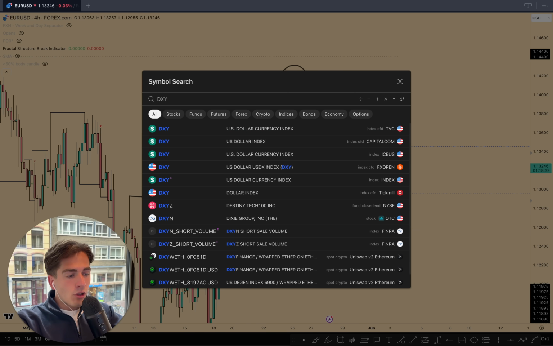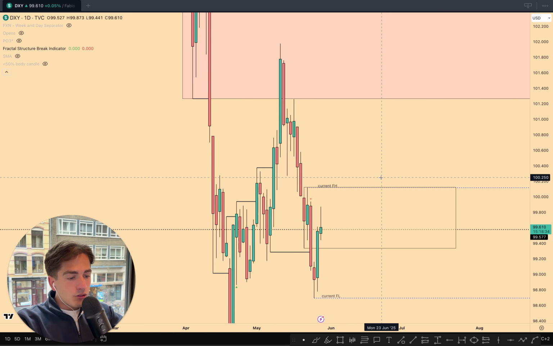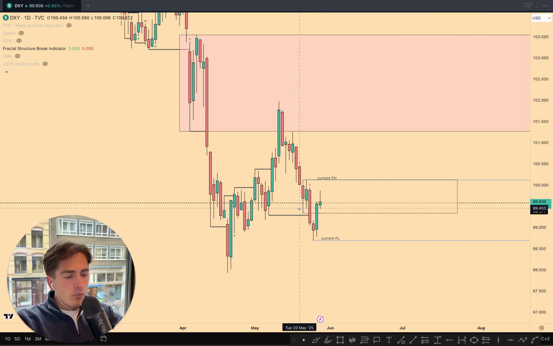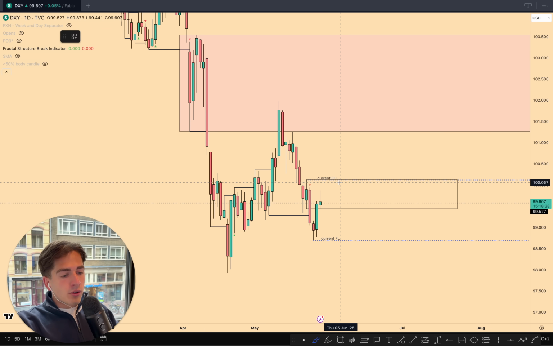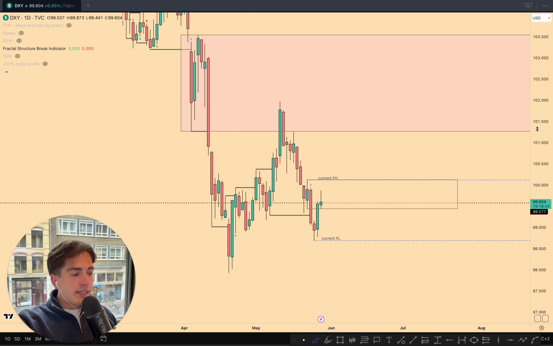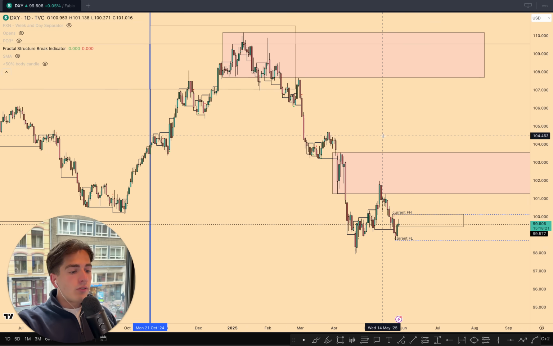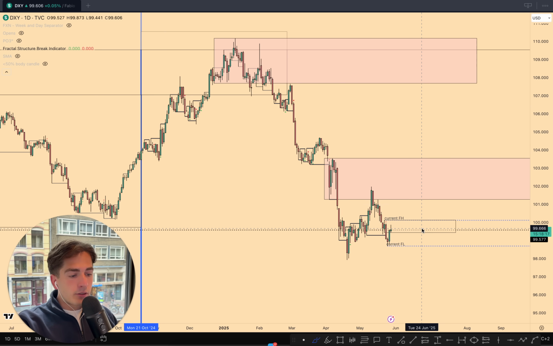Now, looking at the dollar index itself, it pushed up higher as expected into where? Into daily supply. So for now, obviously, this buy before the sell here is in control, with the current fractal high also being in control as well. So market structure for the immediate foreseeable future is still bearish. Obviously, we can see momentum is towards the downside. So we have the overall momentum towards the lows.